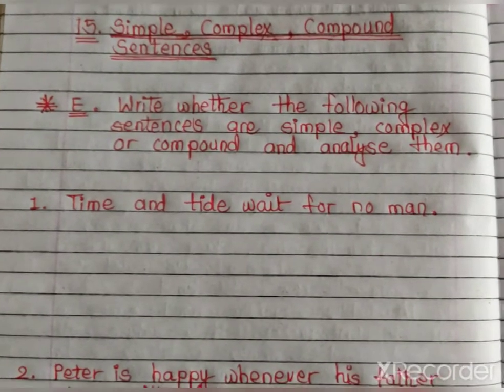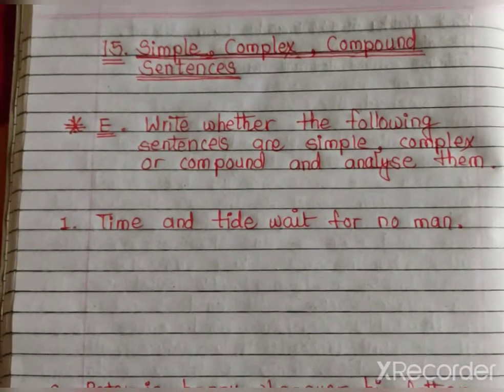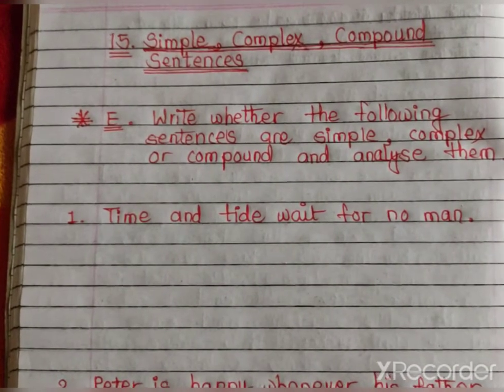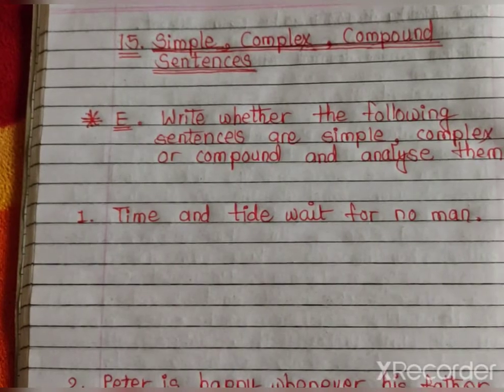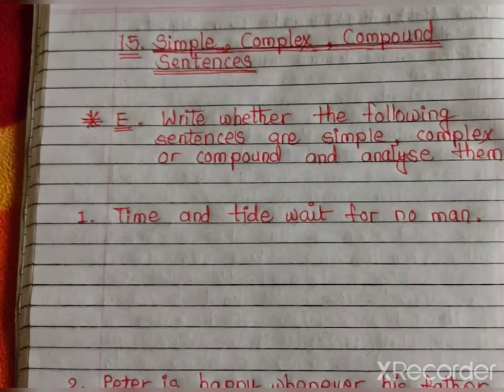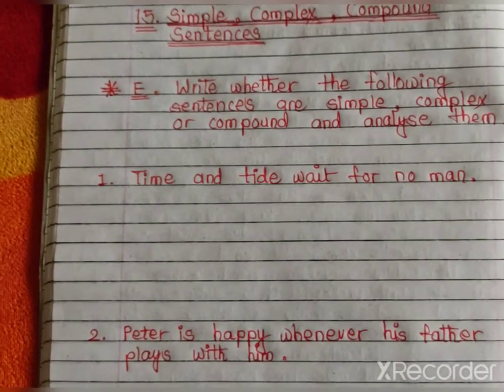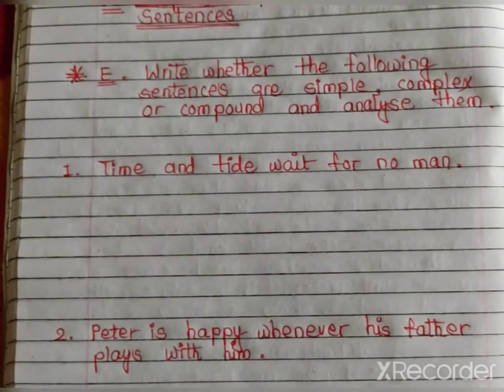Now students, look in your textbook at page number 131. Here, exercise E is given. Write whether the following sentences are simple, complex or compound. And after that, you have to analyze them. Now look at the first sentence. Time and tide wait for no man.